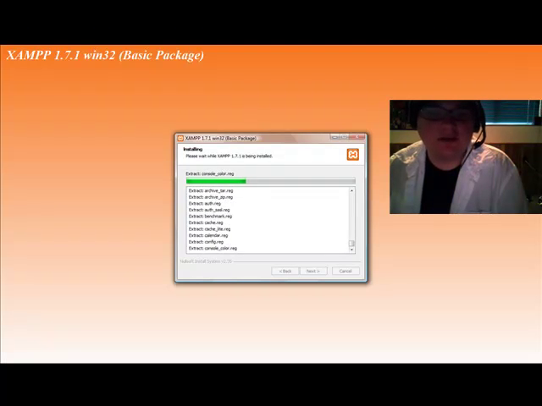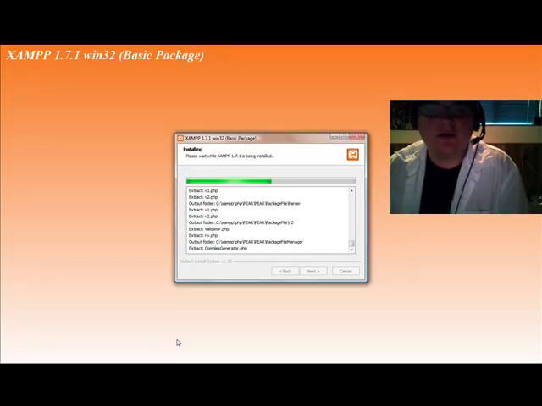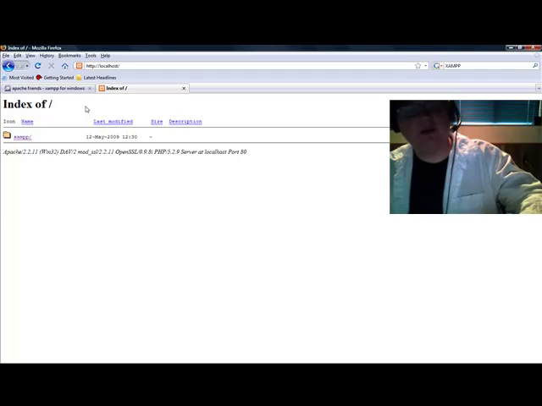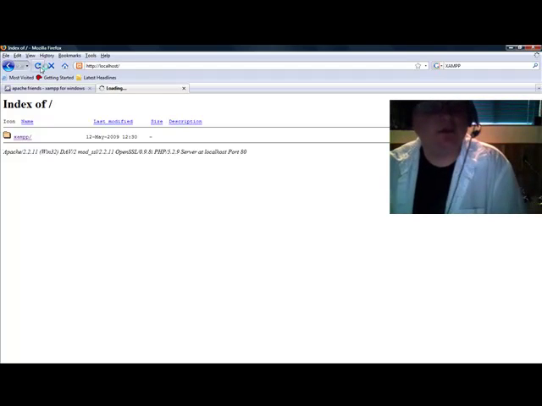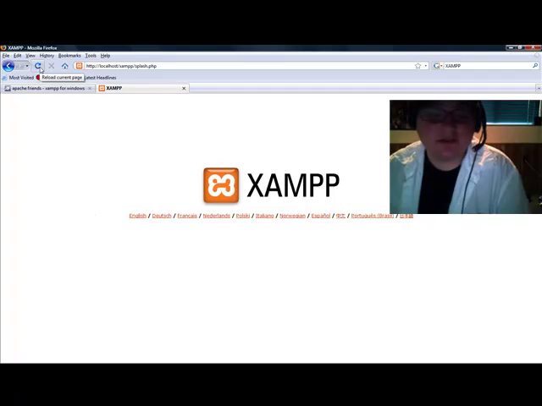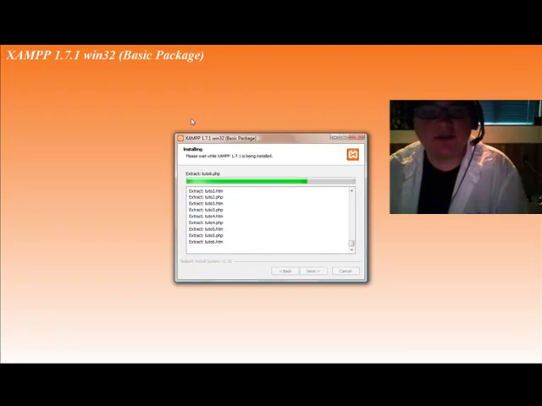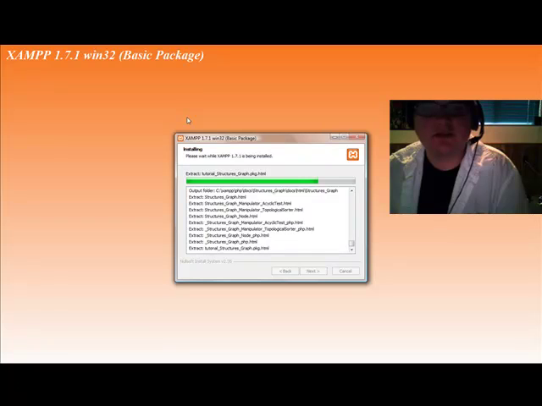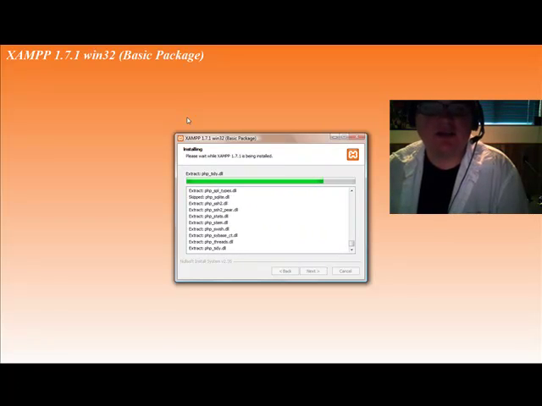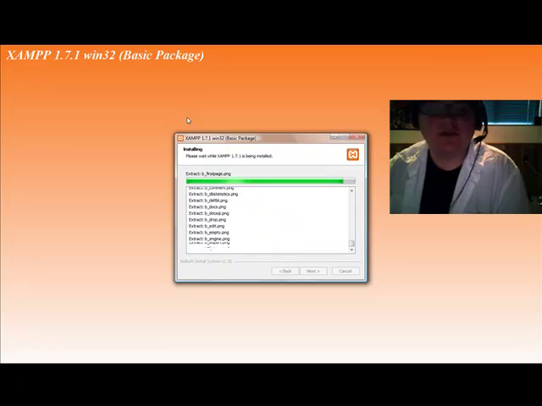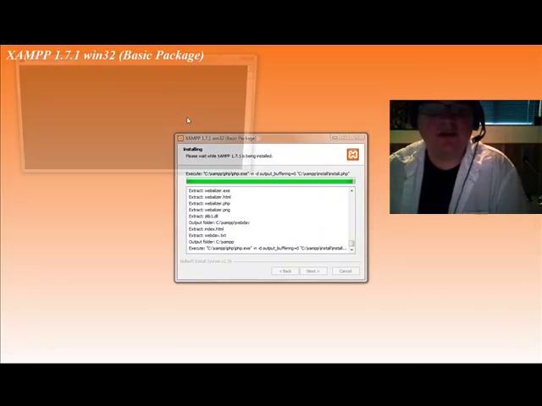We're going to go ahead and let this install some more. We're going to get a DOS prompt that pops up here, and it's going to kick itself out, so we're not really worried about it. As this keeps going, you go ahead and refresh. You'll probably see a nice interface. It's still doing its own thing, so we're going to go ahead and sit here for a minute. Obviously, not everything's going to be done because it's installing PHP files and extracting a number of things that it's going to need to run your server. Basically, everything's going to be configured for you.